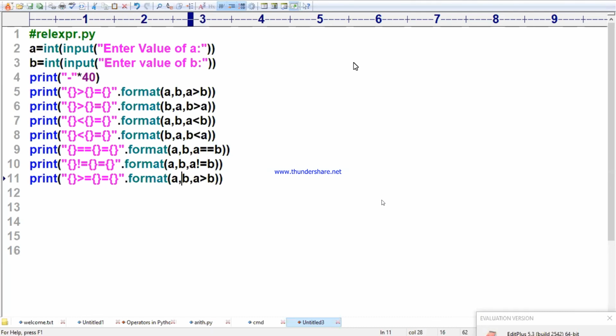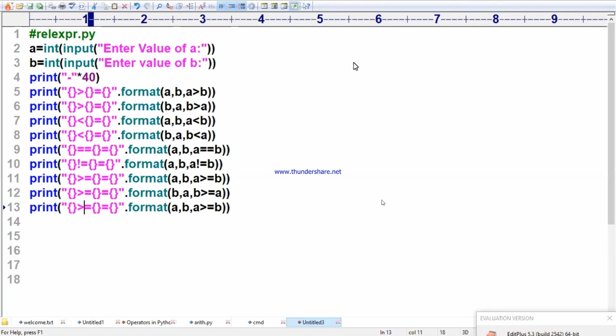I am writing A greater than or equal to B. I will write one more also, that is B comma A, B greater than or equal to A. Don't get confused. Here I am writing the last and final: less than or equal to, A less than or equal to B. Now I am saying A greater than B, and here B and then A. Now I am saying B less than or equal to A.